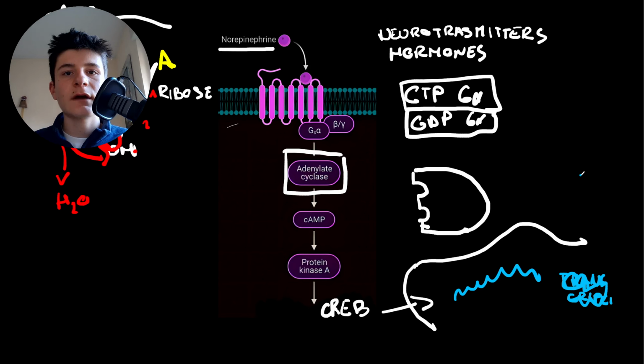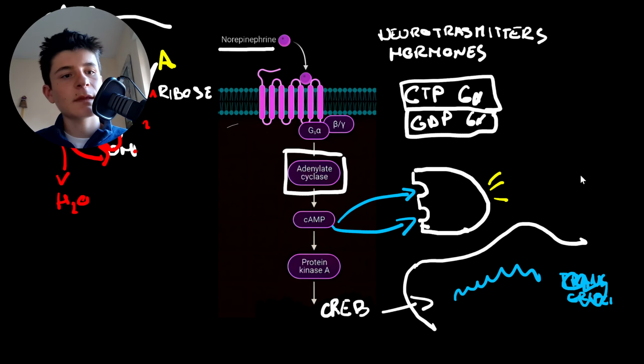So we have, as I said, genetic response and protein response, and these are different because protein response is immediate and genetic response needs some time for the synthesis of protein. So cyclic AMP binds here and protein kinase A becomes active. This is PKA.